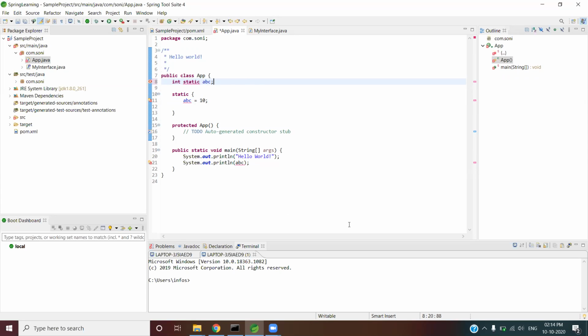Anybody would like to ask any question? Yes. The static block is only responsible for assigning the values to the static variables, right?